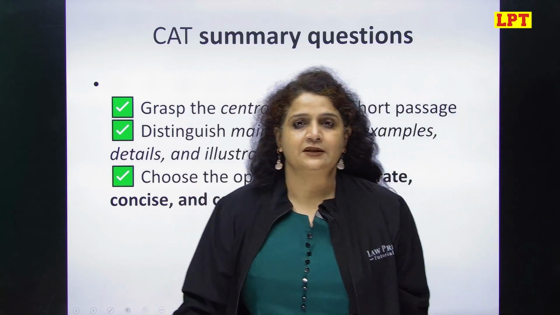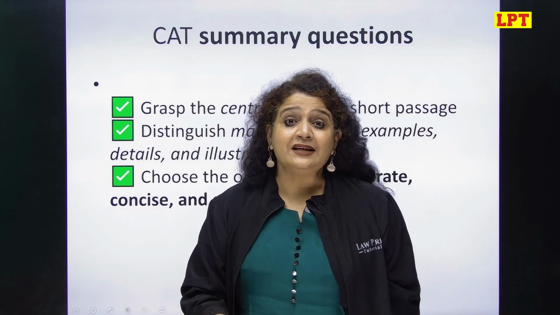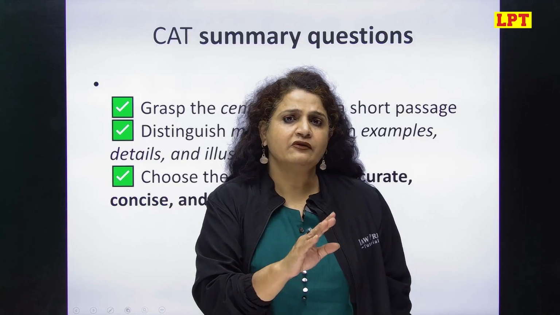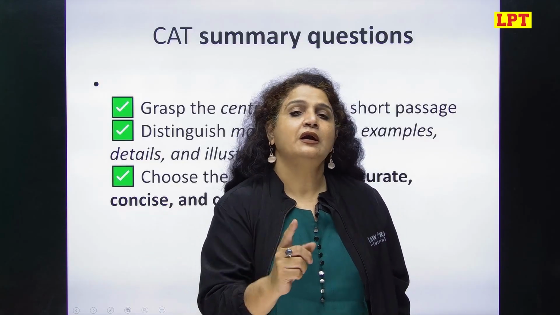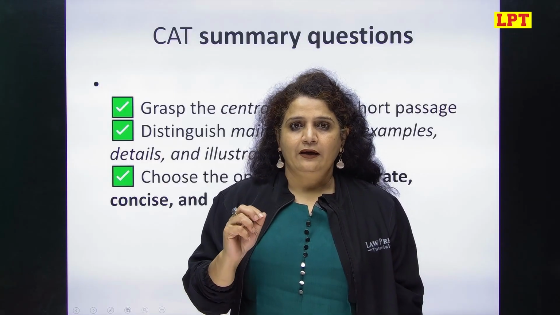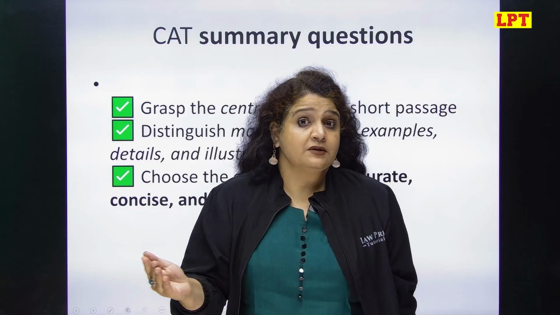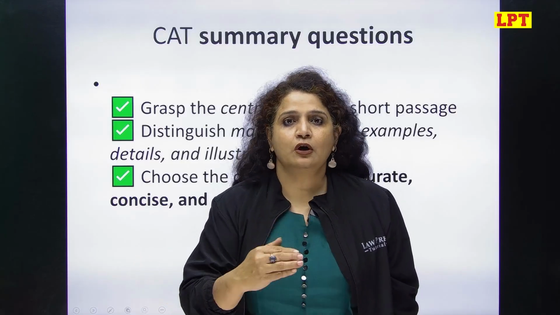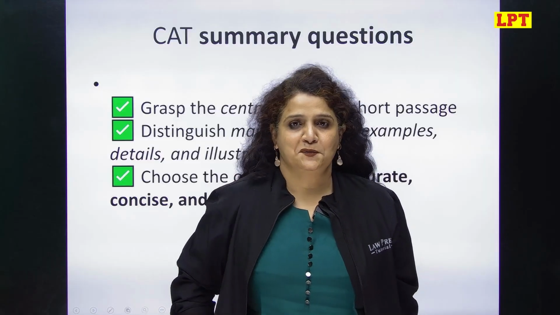It should also be concise. But conciseness should not come at the expense of accuracy. Okay? Even if it is a long option, if it accurately captures the author's emotion, that should be your answer. So don't go for something which is shortest and assume that should be your answer. No, conciseness should be there because it's a summary, but conciseness should not come at the expense of accuracy. Always choose the accurate option which captures the author's emotion.